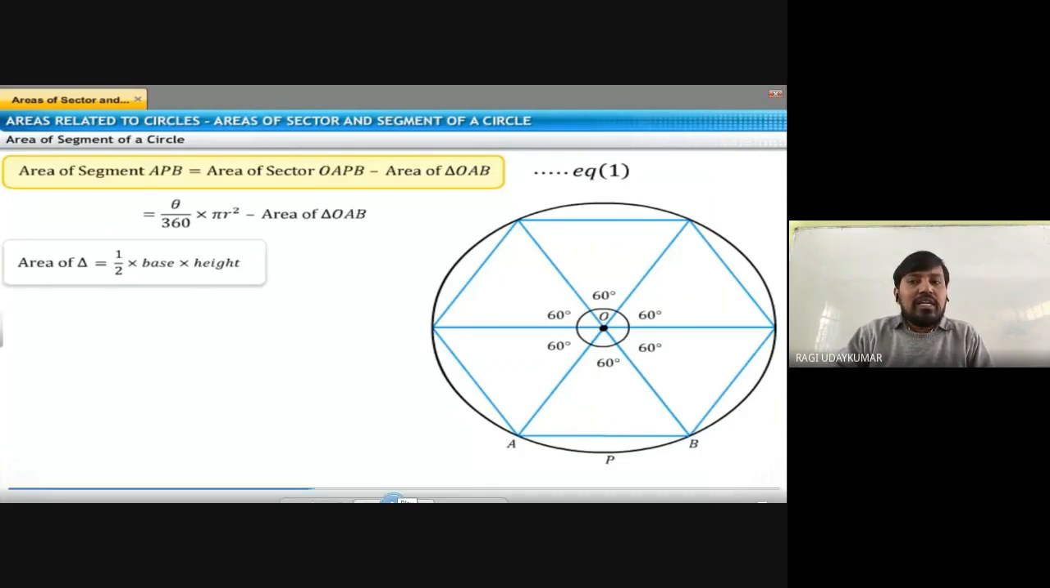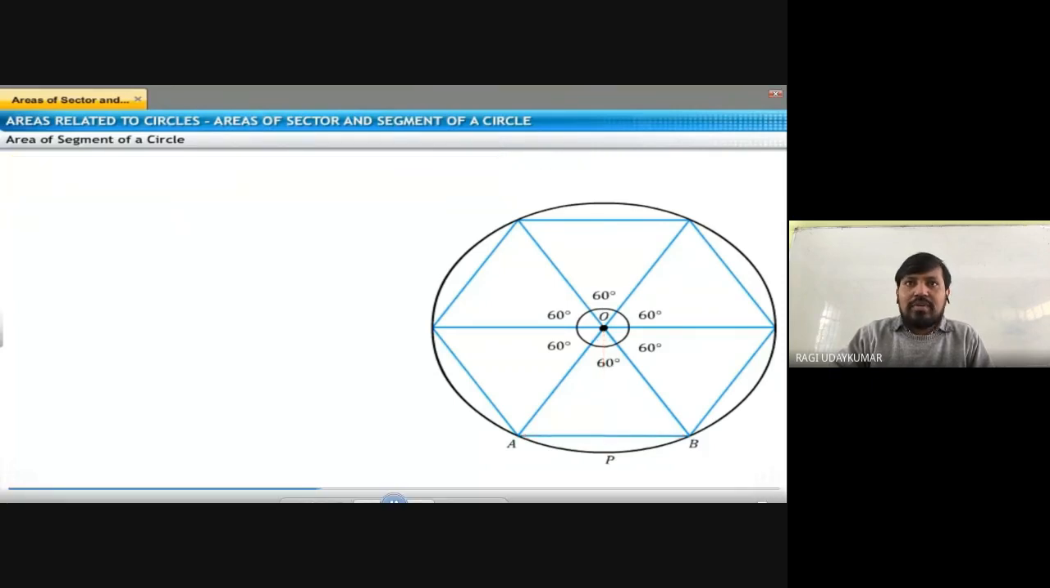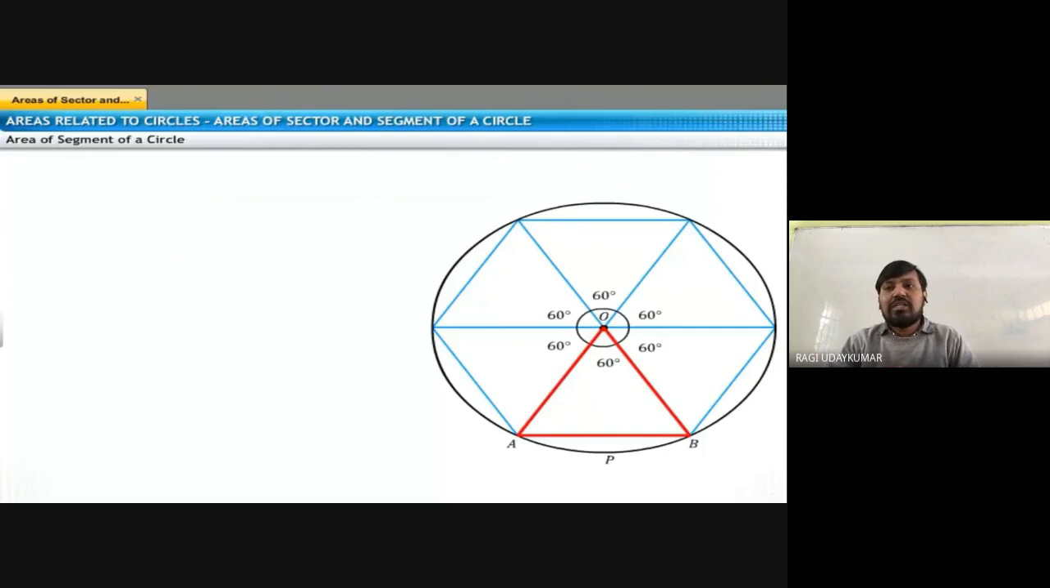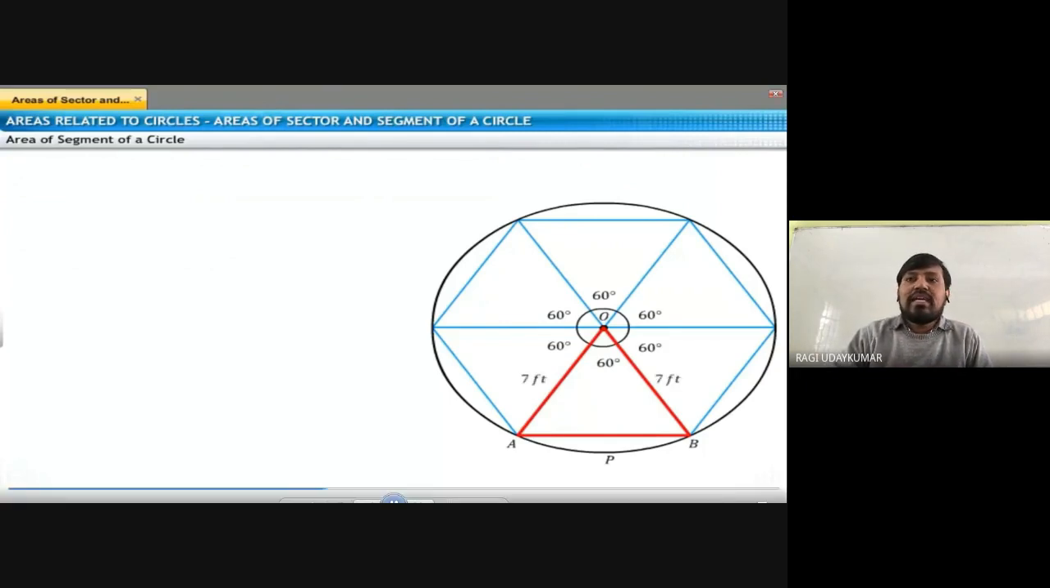Triangle. What is the area formula of an equilateral triangle? Root 3 by 4 a square. You can use that if you want, or half into base into height, by dropping a perpendicular from the center of the circle to the chord, and then finding the height. In different situations you can use either. In this situation, this triangle is an equilateral triangle, because the angle here is 60 degrees. Let us generalize and find it.